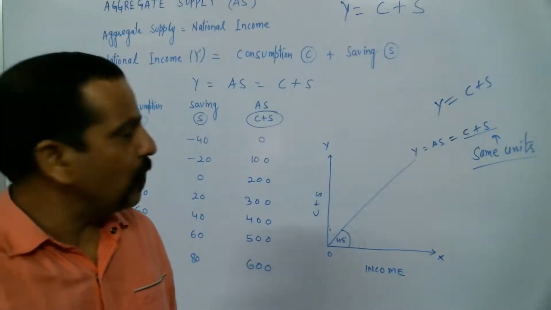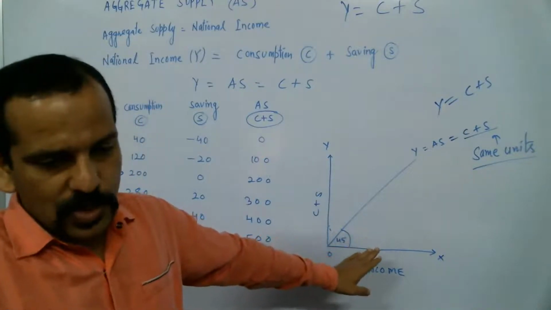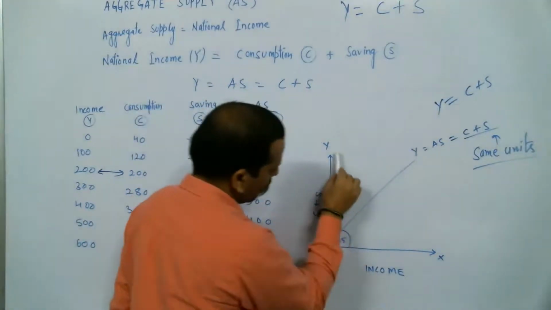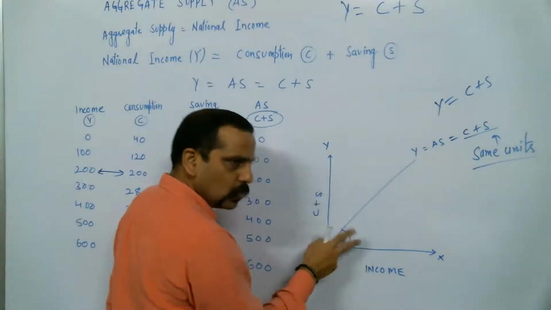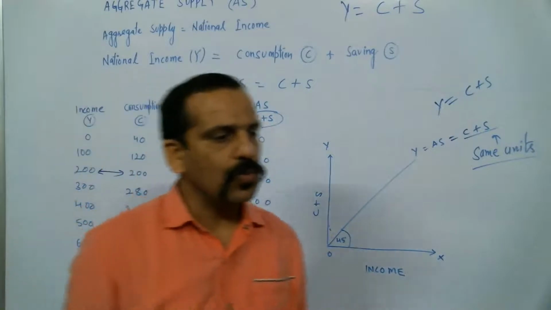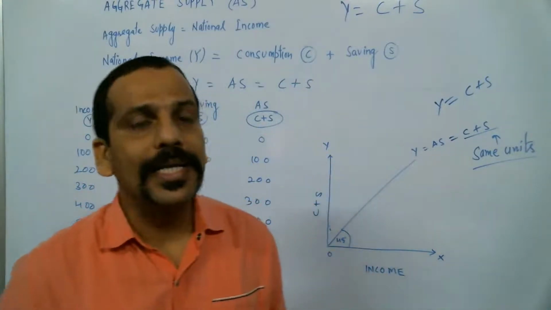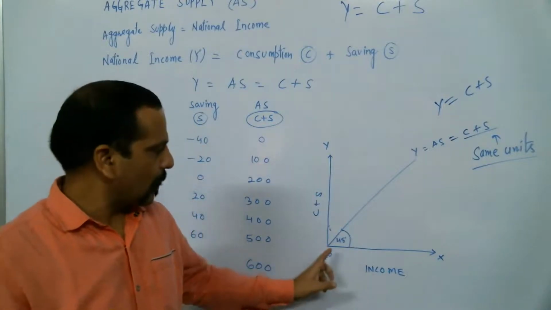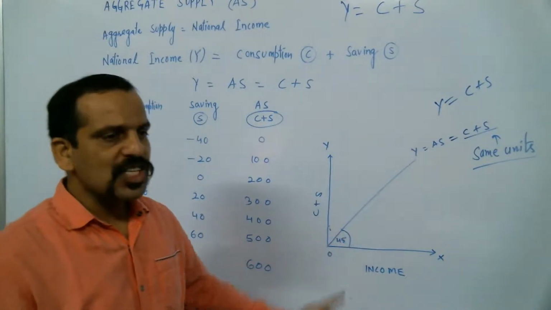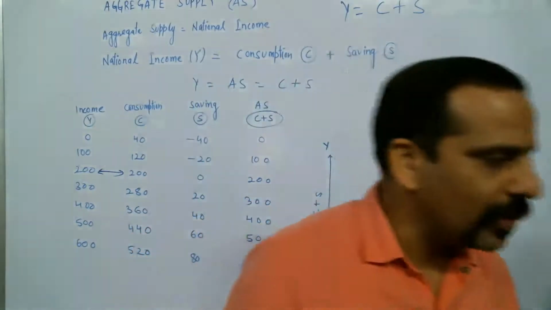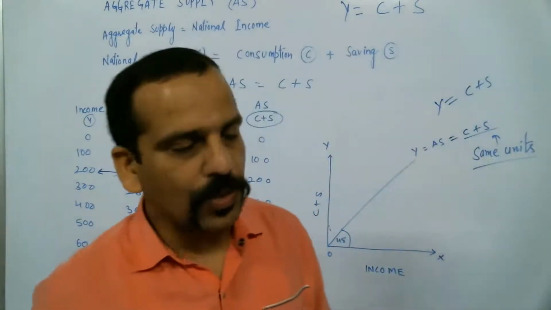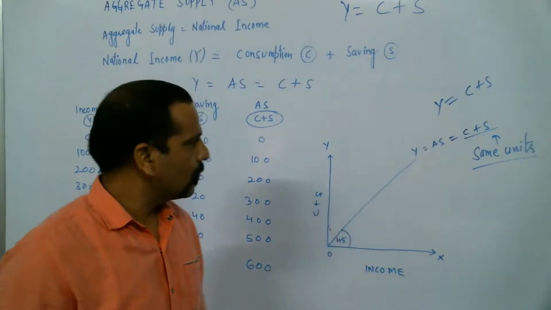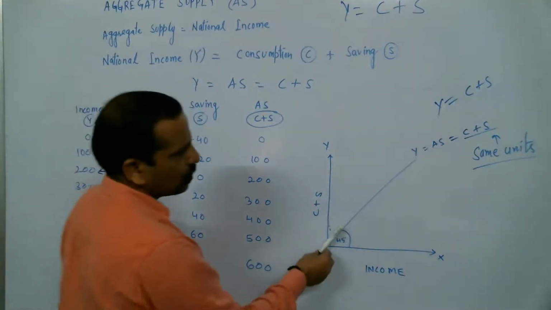The 45 degree line has a slope of 1 and it bisects this 90 degree angle into two equal parts, which is why I wrote 45 plus 45 is equal to 90 degree. So this is the significance of this 45 degree line. Any query? So I taught you what this is, your income.